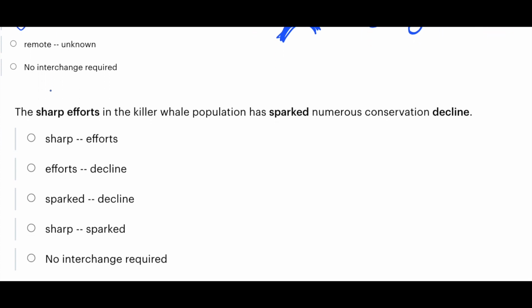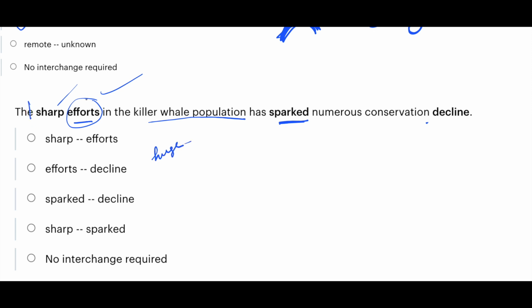The sharp efforts in the killer whale population has sparked numerous conservation decline. The sharp efforts in the killer whale population has sparked. Now this means that there has been sharp efforts. Now can efforts be sharp? Efforts can be huge, but efforts cannot be sharp, right?